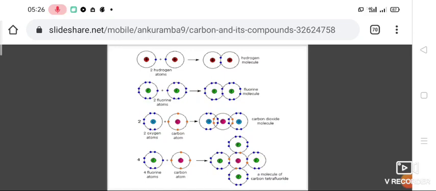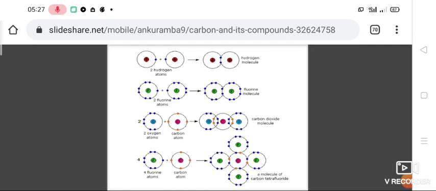Homoatomic covalent molecule: if a covalent compound is formed by the formation of a covalent bond between the same type of atoms, then it is known as a homoatomic molecule. For example, nitrogen, hydrogen, chlorine, oxygen, etc.